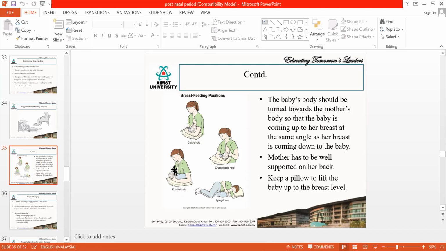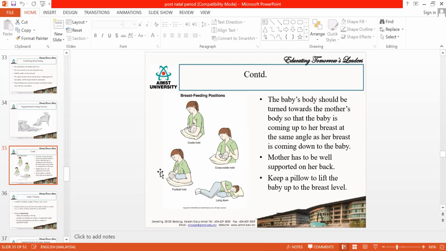This is called football hold, where the baby will be held in between the trunk and the hand, and the left hand will be holding the head and neck properly when feeding on the left side.